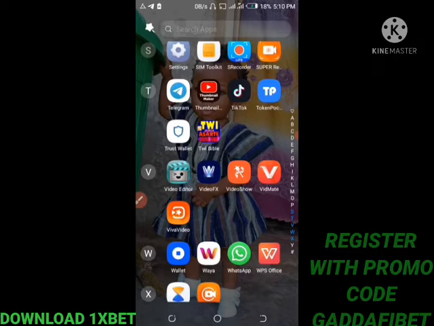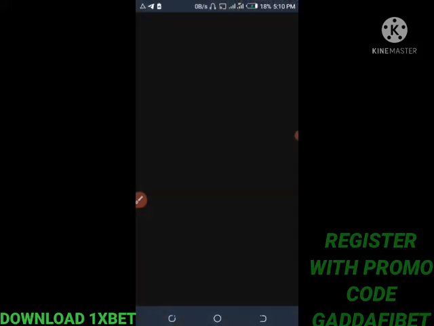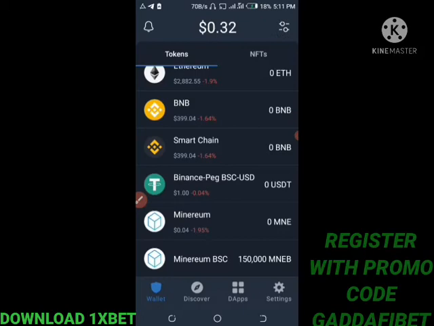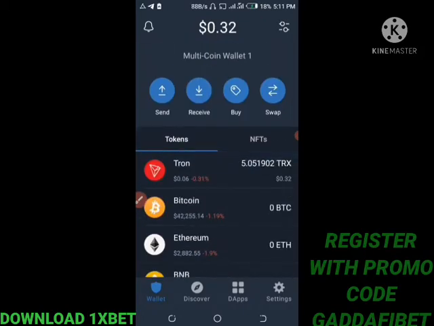So for us not to waste time, let's jump into this video. Open your Trust Wallet. When you open your Trust Wallet, this is how the dashboard or the interface will look. Now if you don't have Trust Wallet and you don't know what it is and you want to learn, just hit me in the comment section.